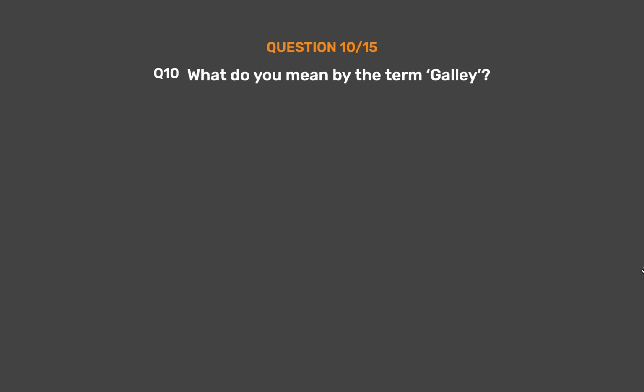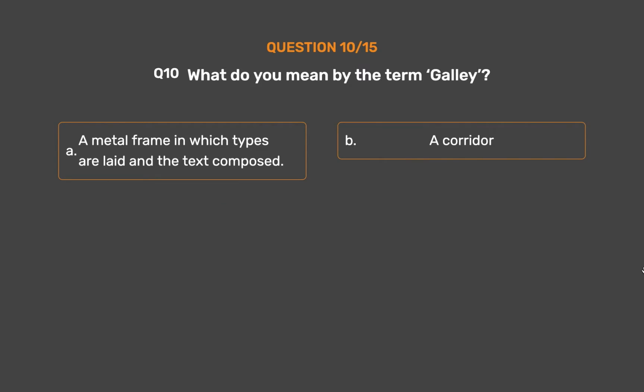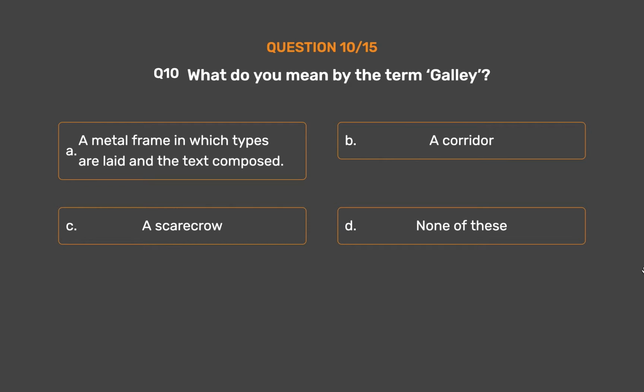Question number 10. What do you mean by the term galley? Option A. A metal frame in which types are laid and the text composed. Option B. A corridor. Option C. A scarecrow. Option D. None of these.